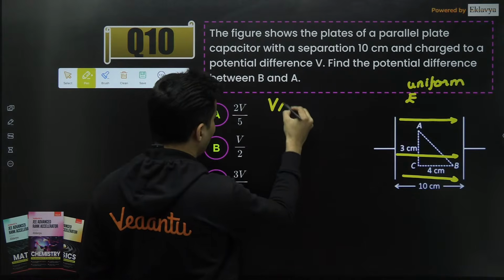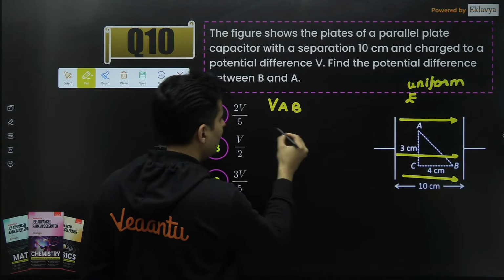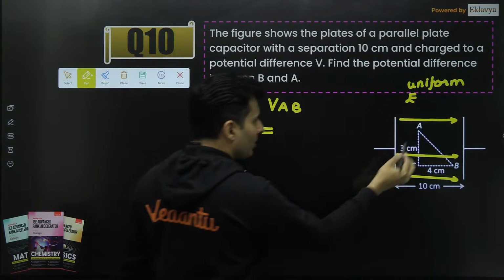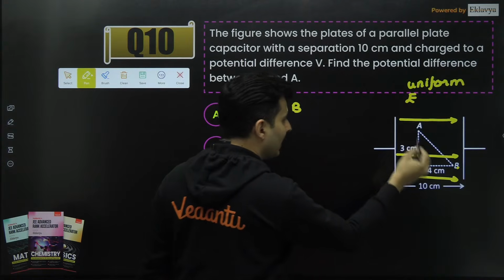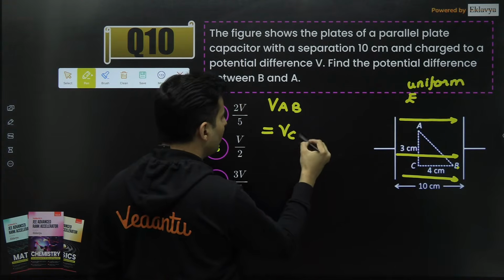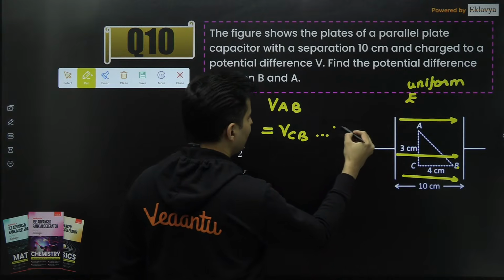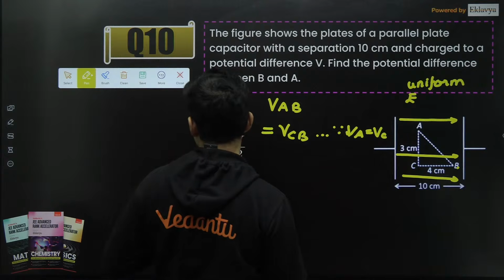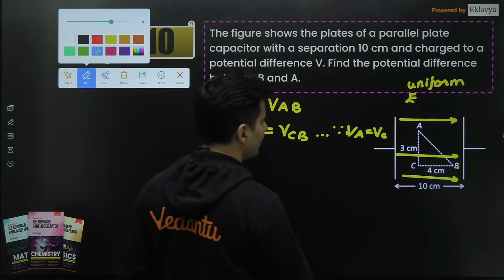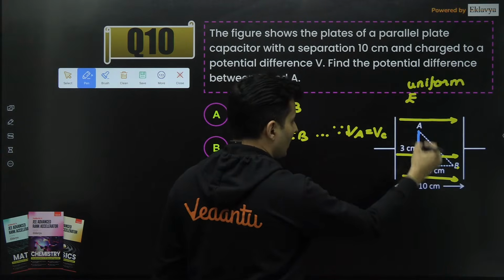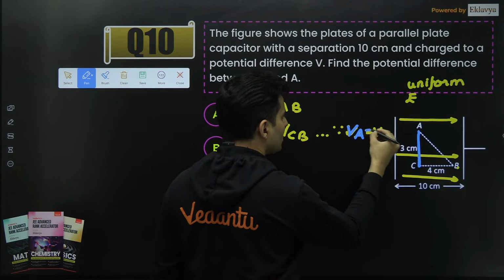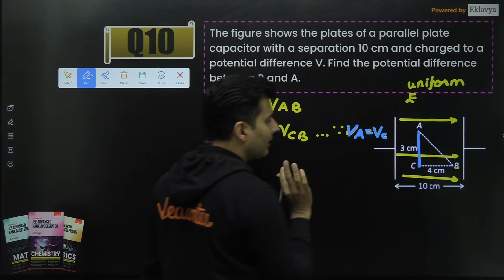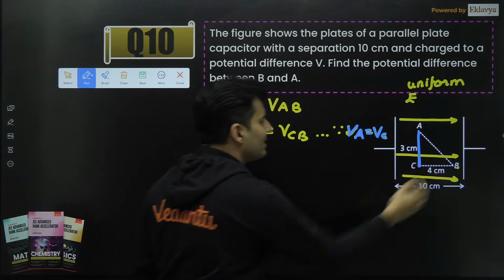Now, if you are asked what is the voltage drop between AB, it will be the same between C and B because A and C are equal. So that will be equal to VCB. The reason is that voltage at A is equal to voltage at C because that is an equipotential line, perpendicular to the electric field. So you have to find between C and B.